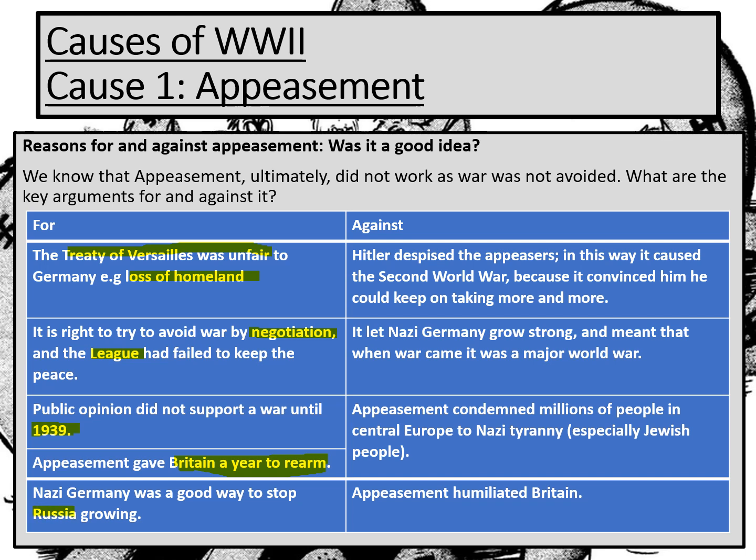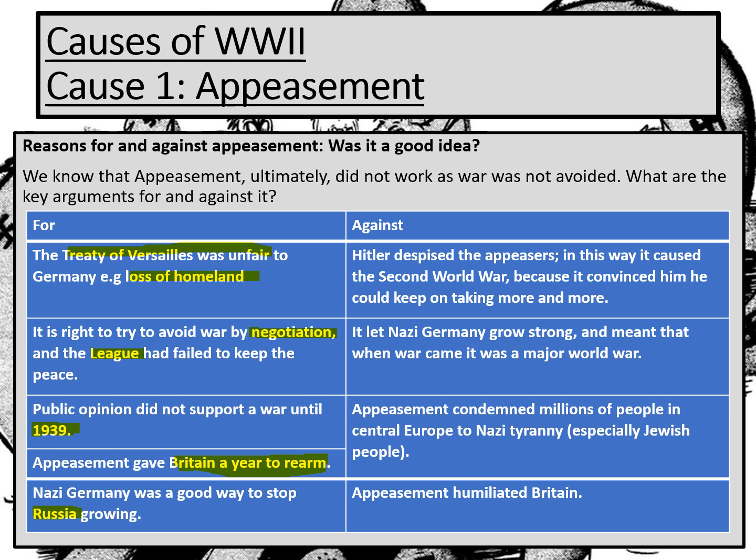There was a real fear in Britain at the time that communism coming from Russia was going to sweep through Europe. Having Hitler slap bang in the middle of Europe was going to stop that from happening. So allowing him to be relatively strong was a defence against communism. So all of those are the reasons why many people have argued over the years that appeasement was really the only policy that Britain could have followed. So let's have a look at against.